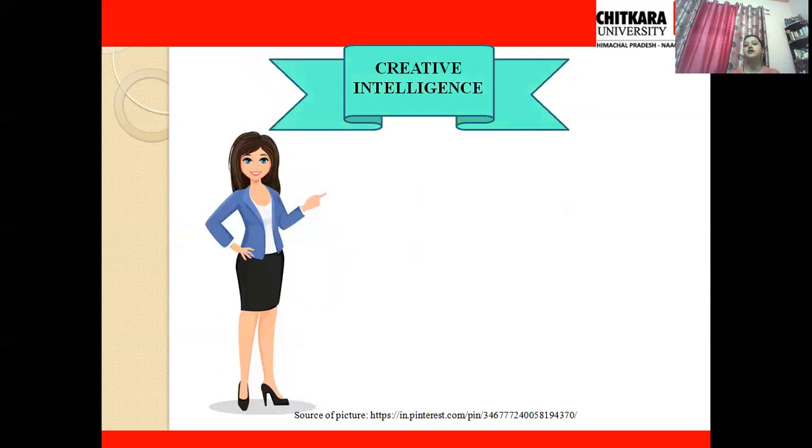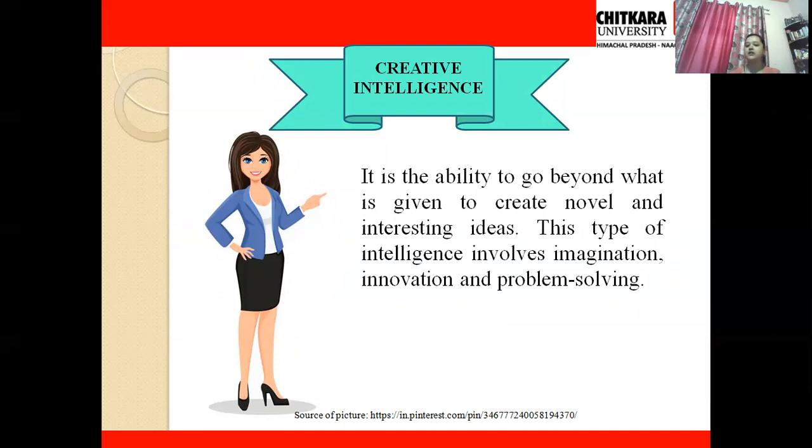Next intelligence is creative intelligence. As by its name, creative is to create something new or to create some new information. So it is the ability to go beyond what is given to create novel and interesting ideas. This type of intelligence involves imagination, innovation, and problem solving, like using some old cotton box to create something useful from it, or using some old beads or necklaces to create something new, or when scientists start from scratch, from a zero base, and create new vaccines or new medicines or new technologies. So that is what creative intelligence is.